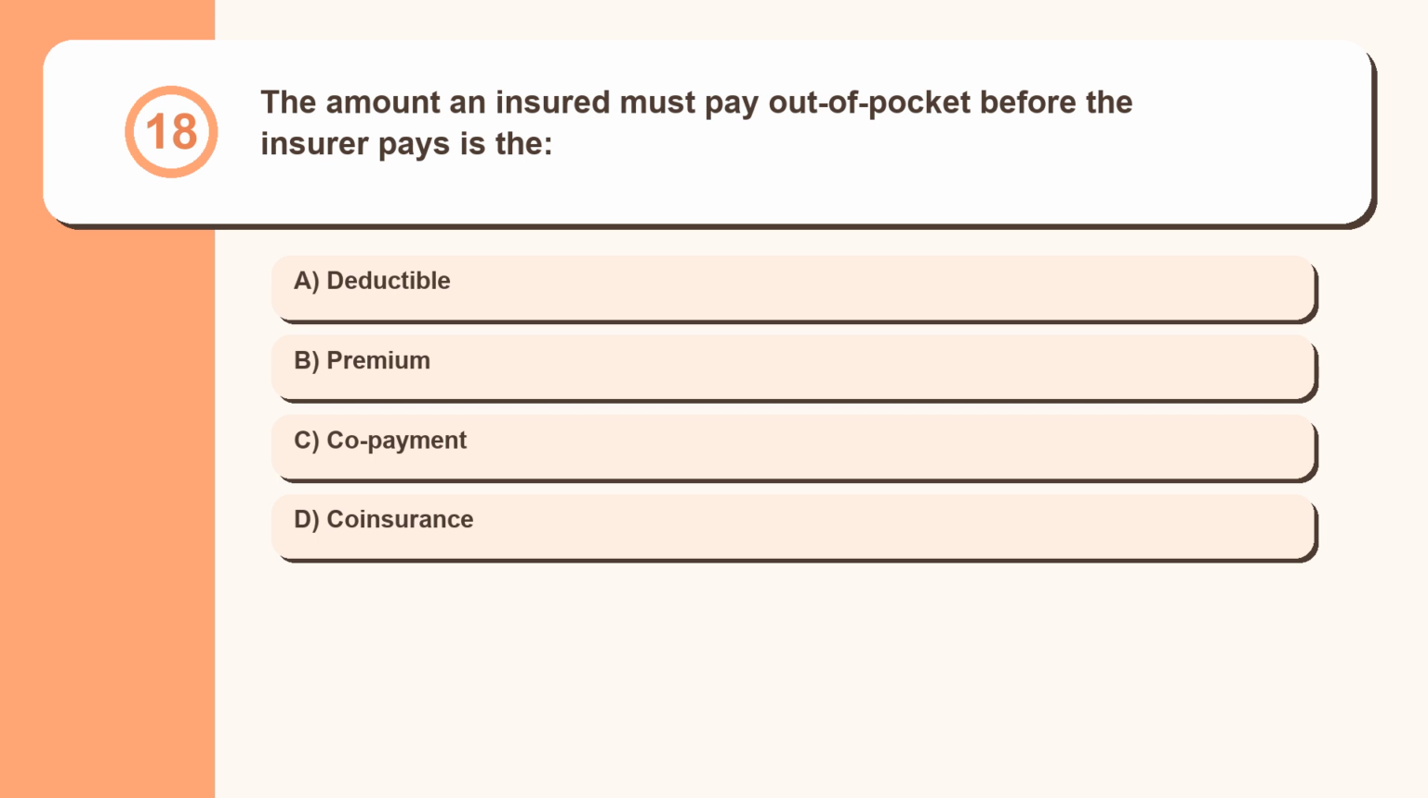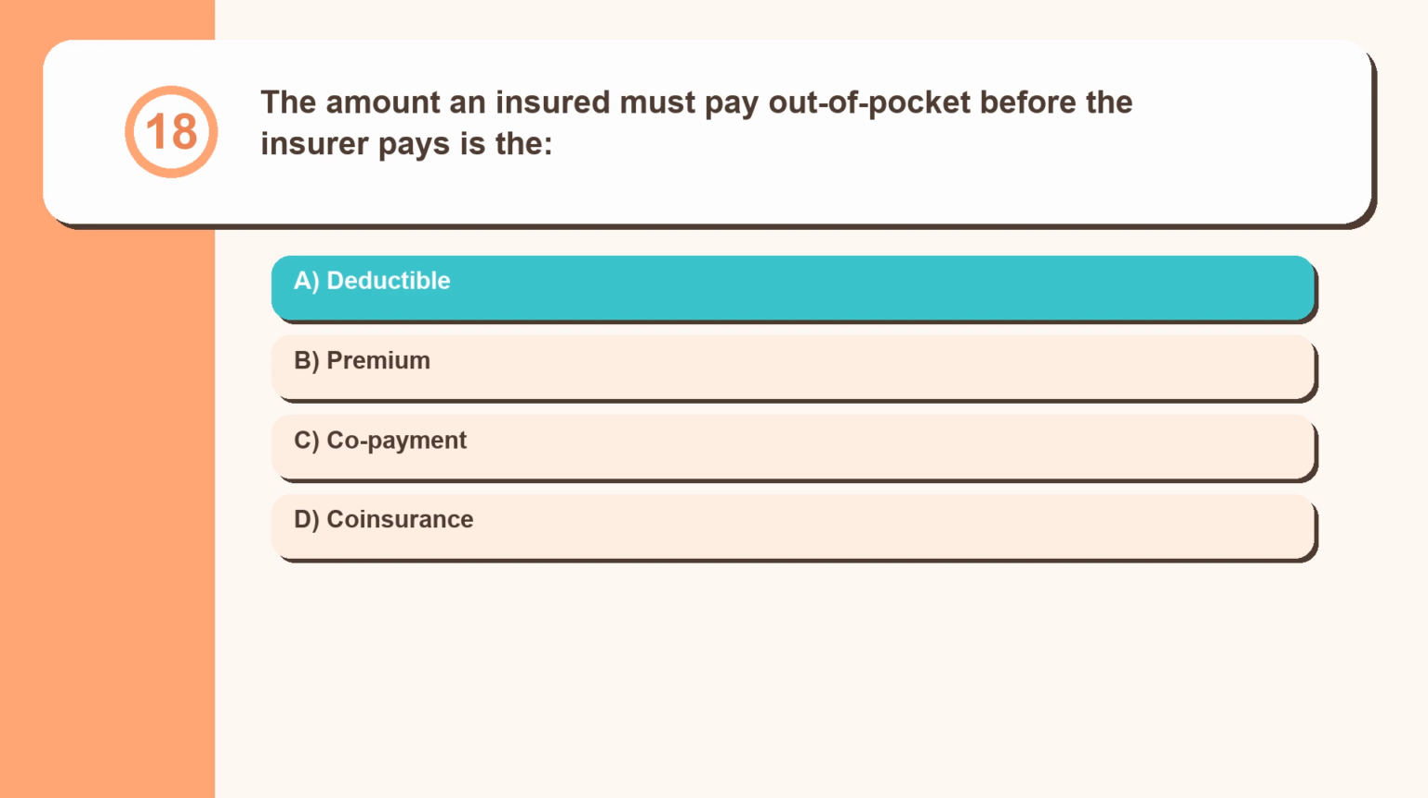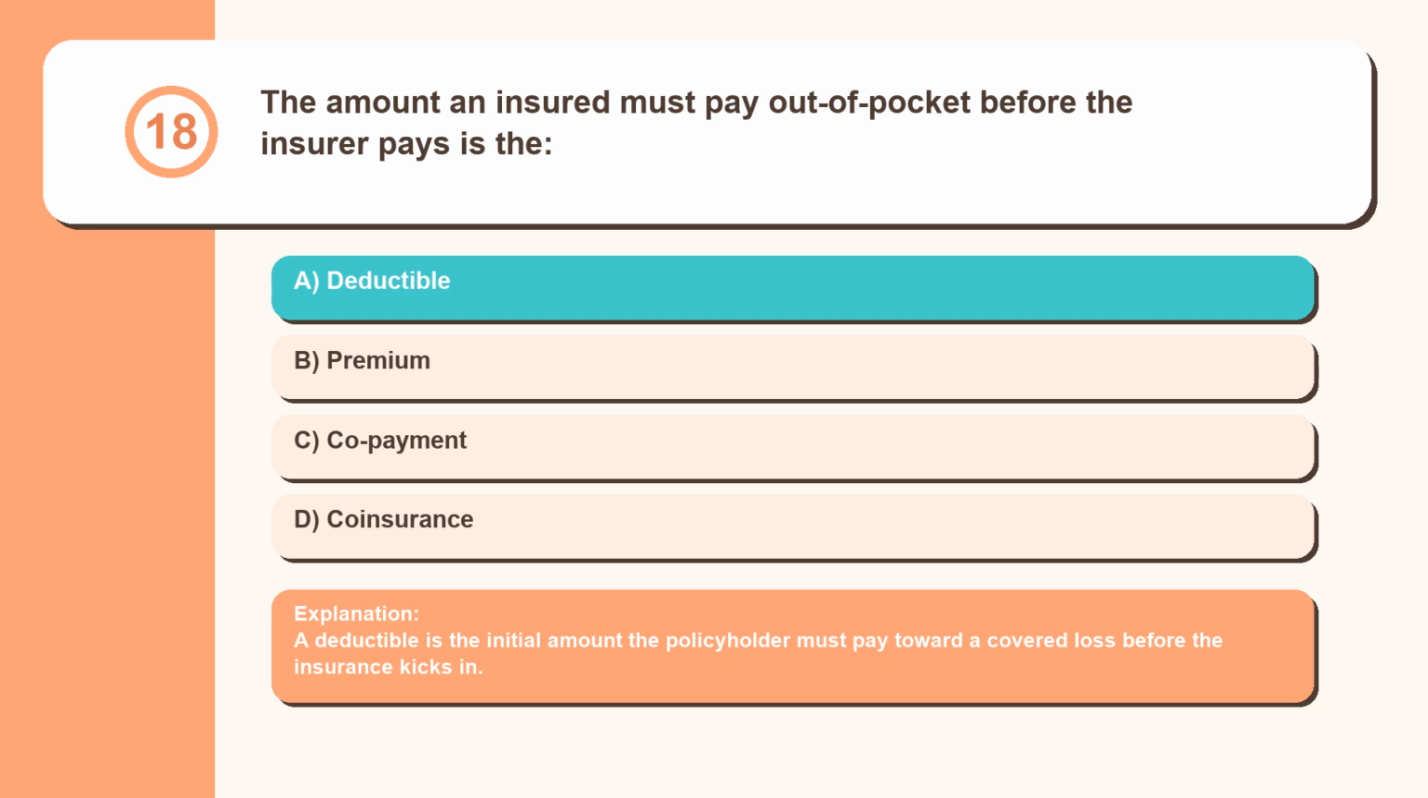Question 18. The amount an insured must pay out of pocket before the insurer pays is the deductible, premium, copayment, coinsurance. A deductible is the initial amount the policyholder must pay toward a covered loss before the insurance kicks in.